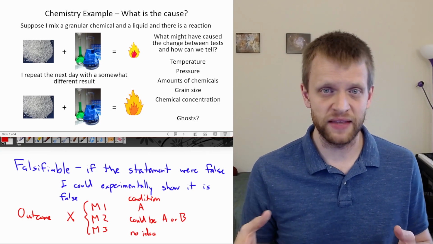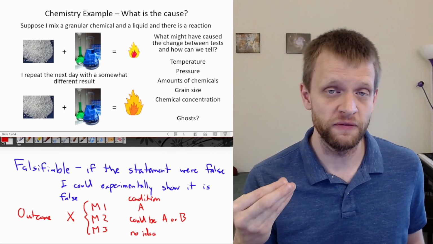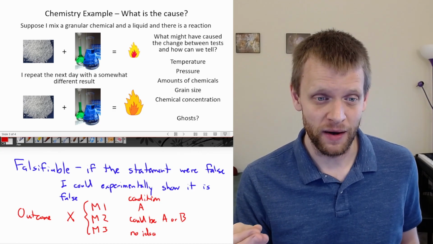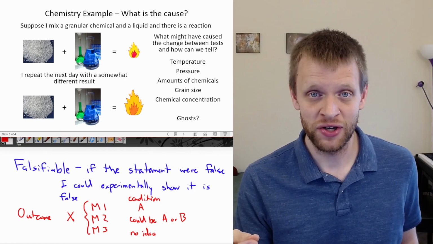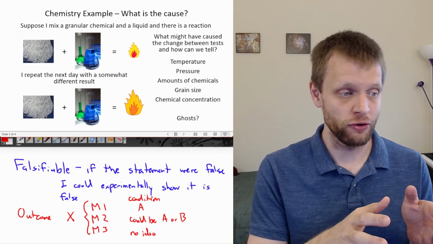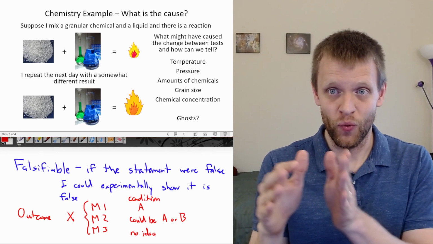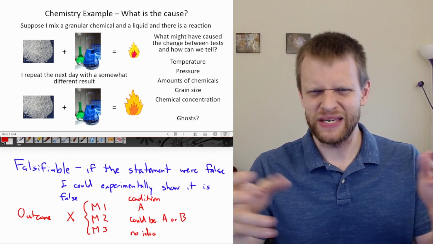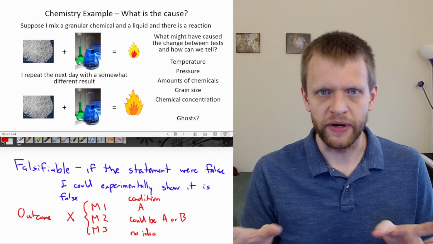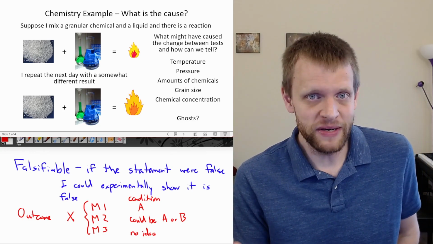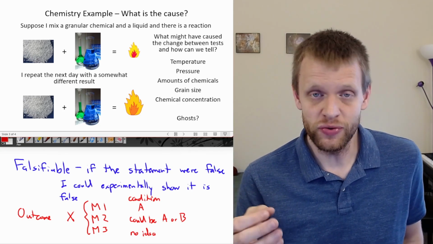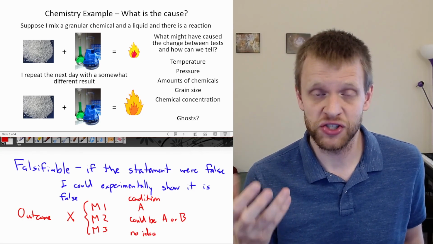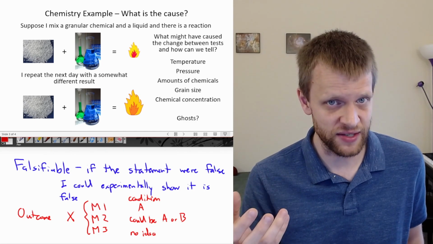Because if we were to claim that that was a cause, we would only be able to investigate that if we could have some method of detecting the presence of a ghost and then saying what happens to a reaction when the ghost is present, what happens to a reaction when the ghost is not present, or if the ghost is happy or angry. I don't know how ghosts work, but the problem is we don't have the methods to do that. We don't have any tools that would allow us to actually put this proposed cause to the test.